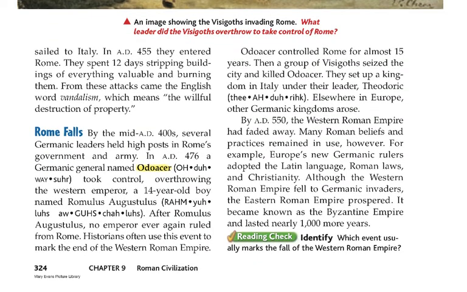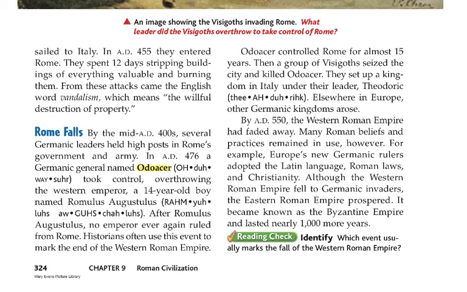Rome falls. By the mid-AD 400s, several Germanic leaders held high posts in Rome's government and army. In AD 476, a Germanic general named Odoacer overthrew the Western emperor, a 14-year-old boy named Romulus Augustulus. After Romulus Augustulus, no emperor ever again ruled from Rome. Historians often use this event to mark the end of the Western Roman Empire.